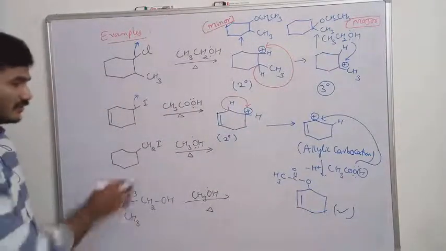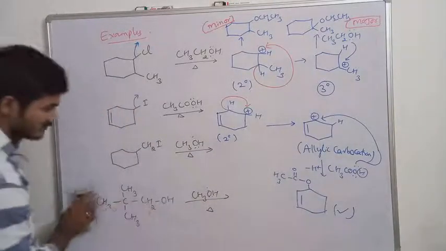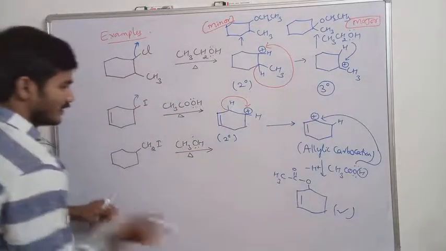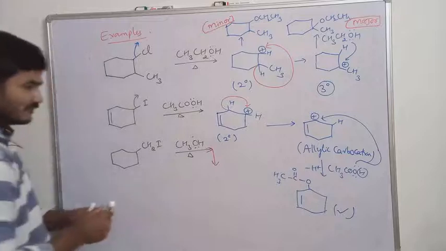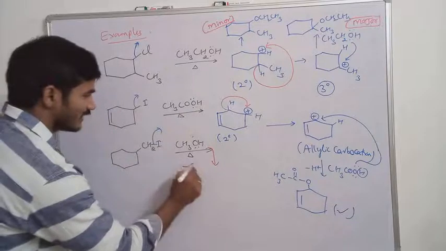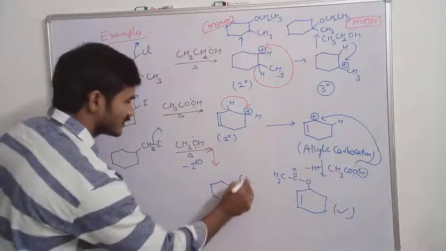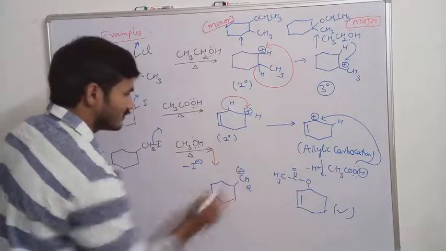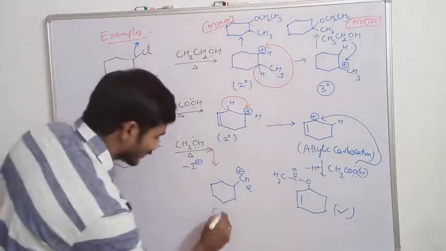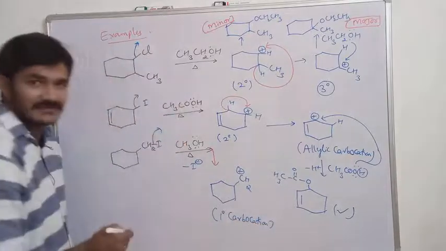Coming to this, what is the reaction for this? Here I don't have space, so I will write here. Now, when the molecule undergoes carbocation formation, what carbocation do we get? When iodide, I minus, is eliminated, we get the carbocation. Which type of carbocation is it? Primary carbocation. This primary carbocation undergoes rearrangement again.